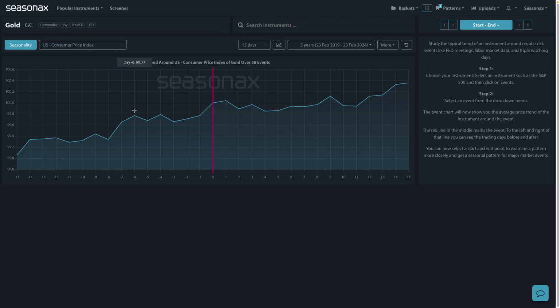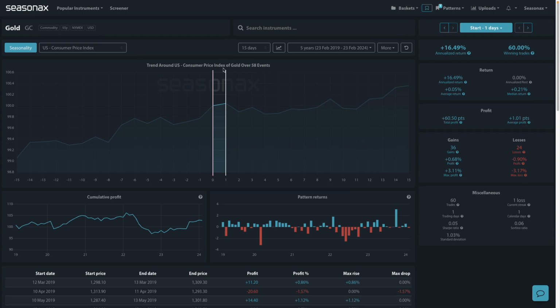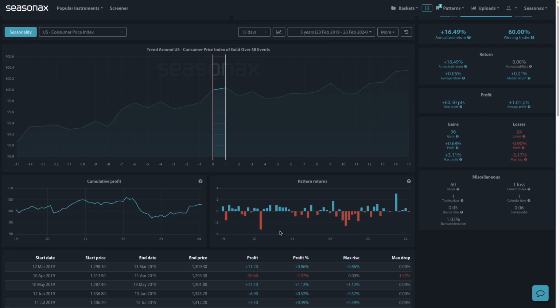Now, if we just look at the more widely followed CPI print, we can use the event tracker on Seasonax to give us a guide as to what kind of moves we could potentially expect. You can see with the CPI print over the last 5 years that when we've had surprise prints, they've often been falling or gaining above 1.5% or maybe above 2%.